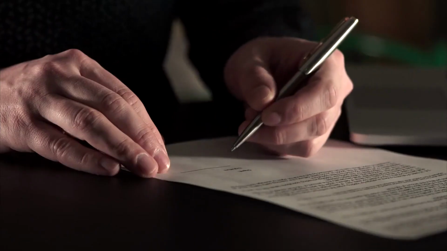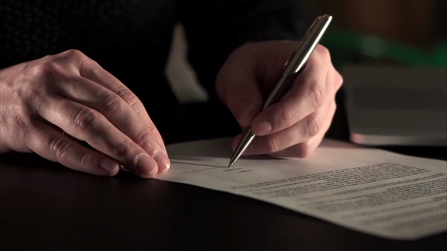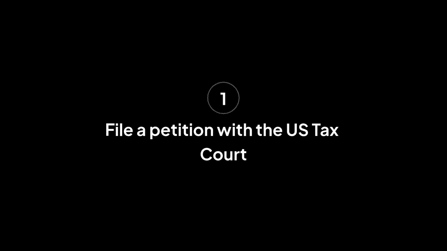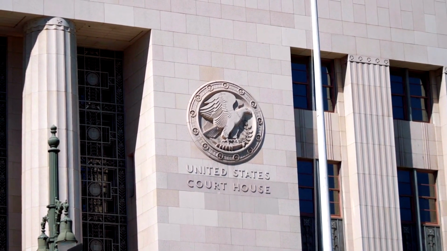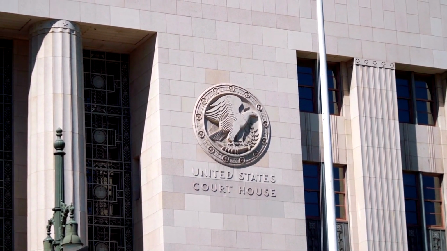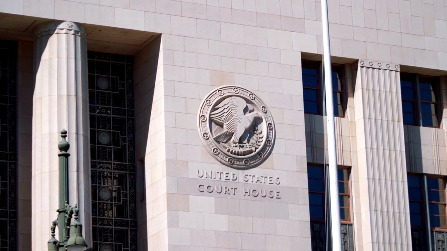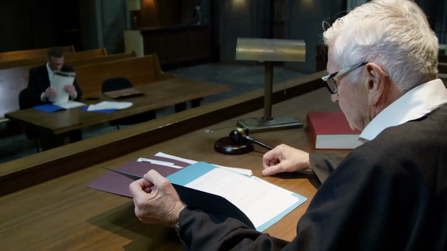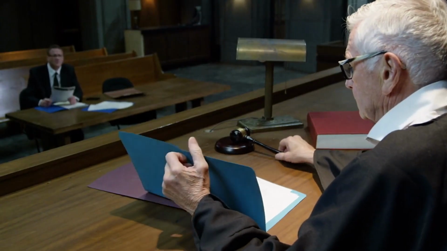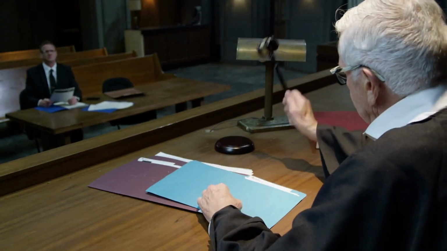Alternatives to signing Form 5564. File a petition with the U.S. Tax Court. If the taxpayer disagrees with the proposed deficiency, they can file a petition with the U.S. Tax Court within the 90-day or 150-day period. This will allow them to have their case heard by a judge before the tax is assessed.